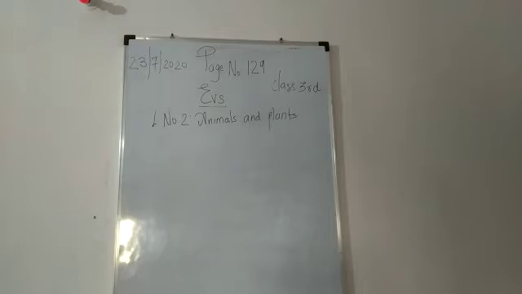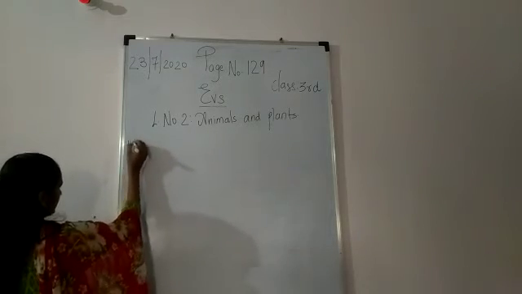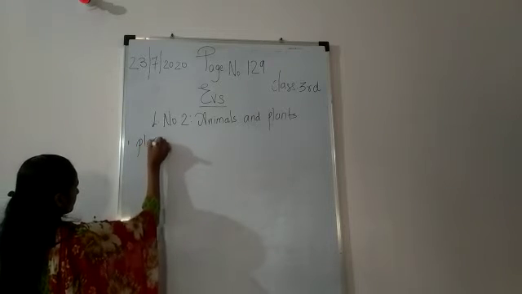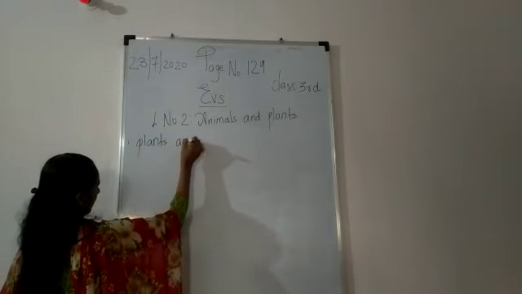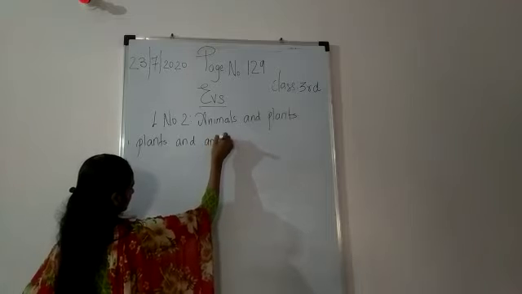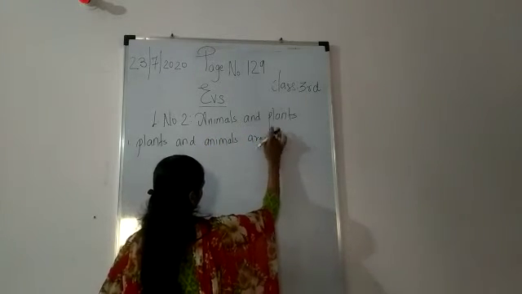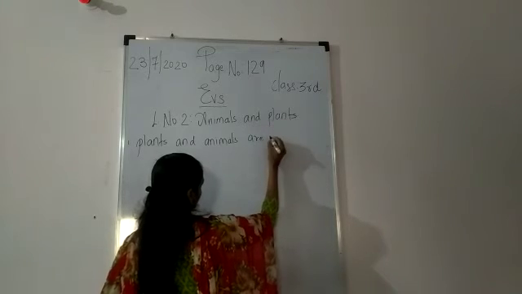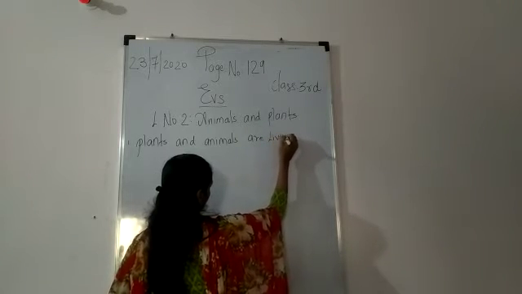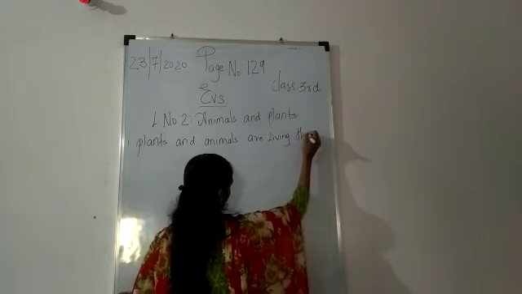Let's go. The animals and plants around us are living things. They need air, water and food. So, plants and animals are living things.